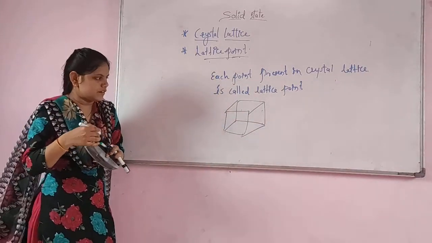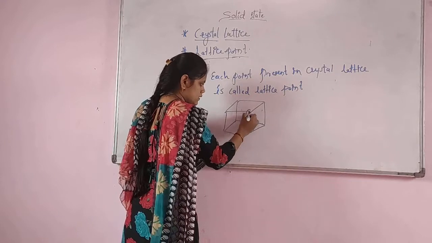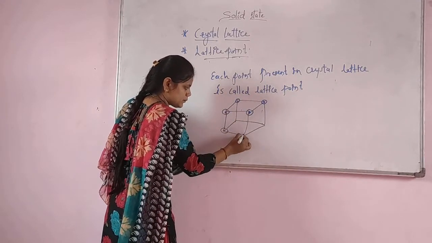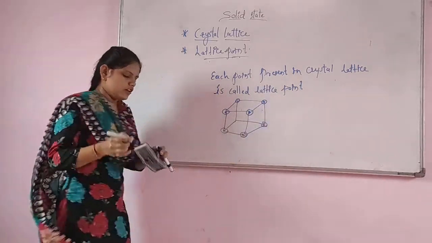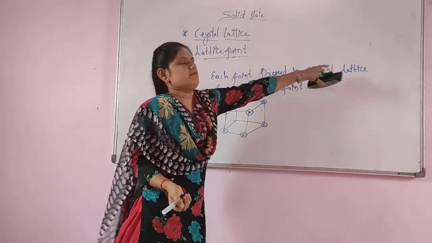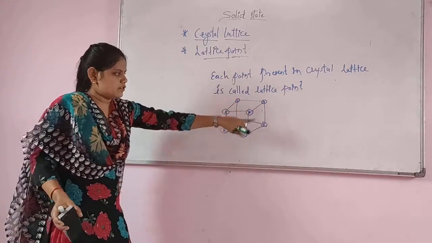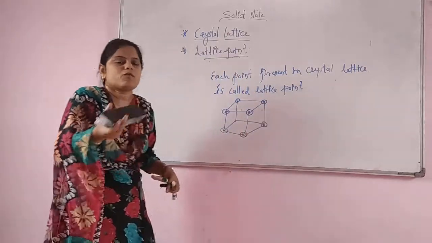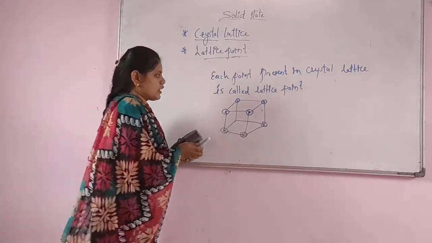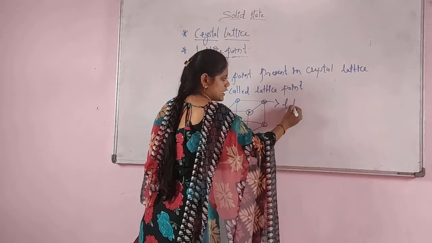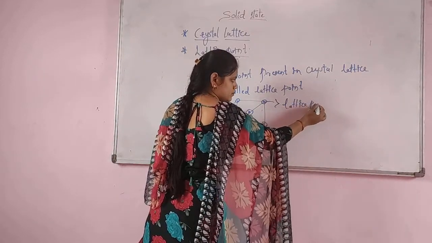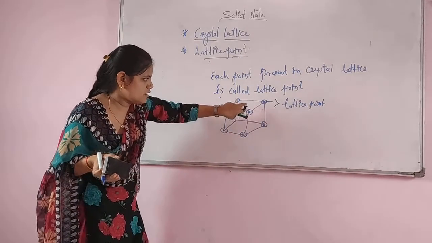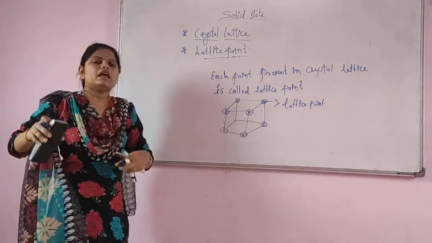Okay, so this is your one cube. What does it have here? Particles or atoms. There is a presence of points. Now what I told in the definition: each point present in the crystal lattice. Suppose this is your crystal lattice. Each point which is present in the crystal lattice, we call it a lattice point. Or this point also. So these are the points, and each point we call a lattice point.